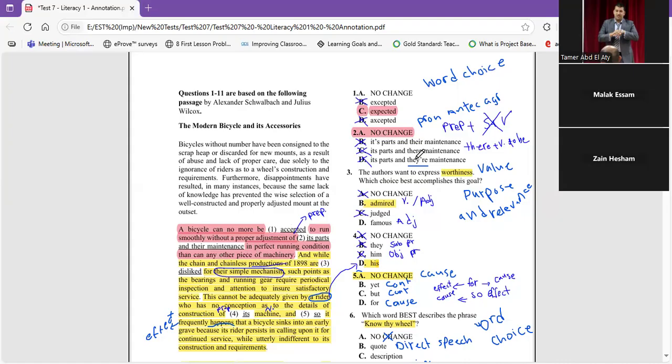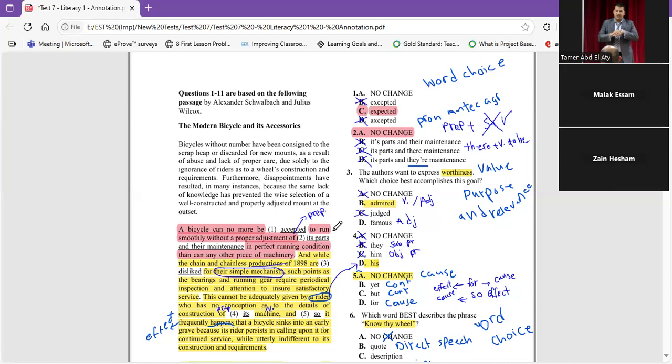Why do you cancel this here? Because "and" is a parallelism. What comes before is equal to what comes after. So here we're going to cancel this. So now we cancel B and D.